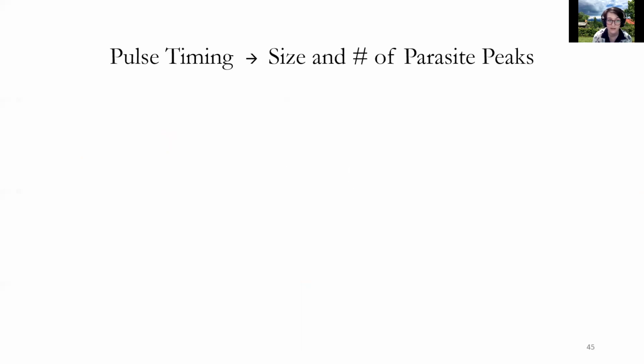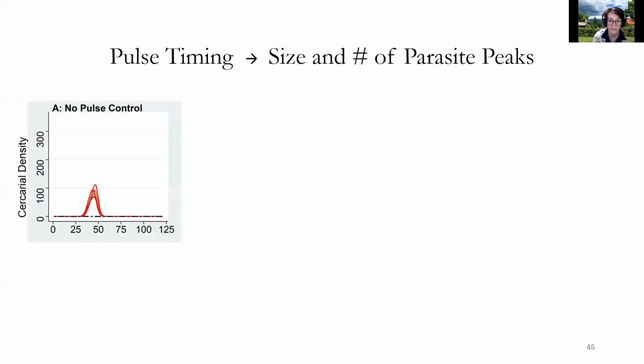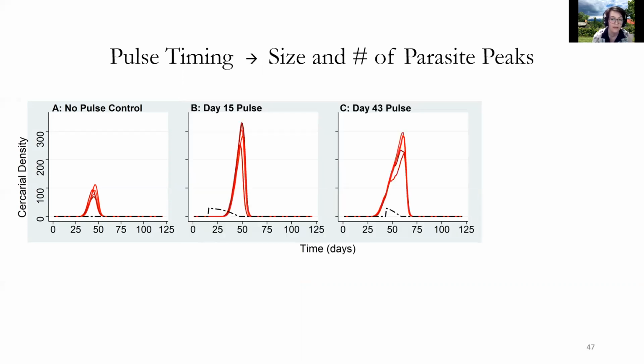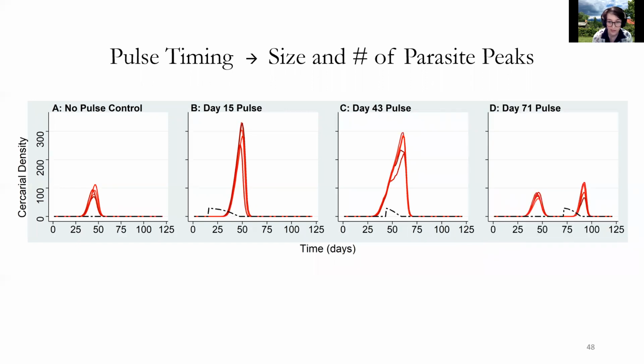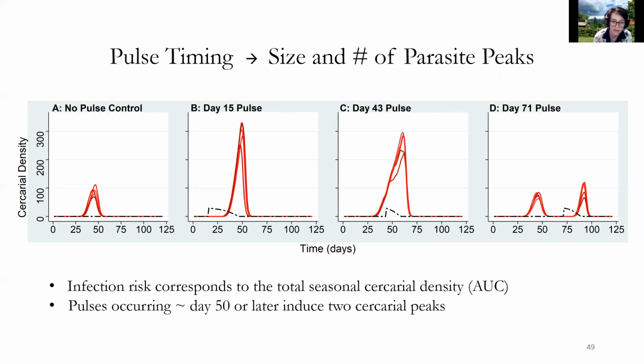Pulse timing dictates the size and number of parasite peaks. So these are 5 representative simulation traces of cercarial density in red, and the black dotted line is the detritus input. This is our no-pulse control, and once again, we're seeing that characteristic mid-season cercarial peak that we see in mesocosms and other IBM simulations. And then if you pulse detritus in near the cercarial peak, this causes the peak to grow and also widen, which makes sense. And then if you pulse after the initial cercarial peak, you just get a small second peak.